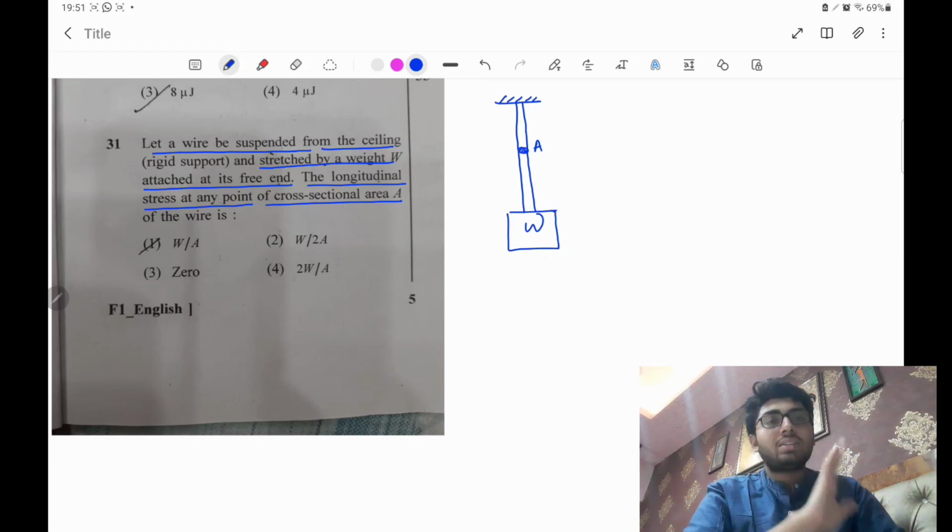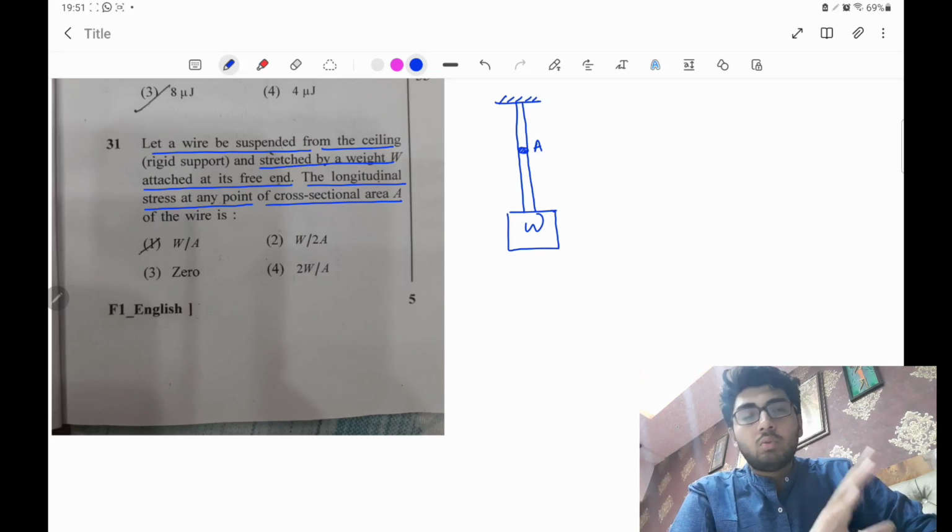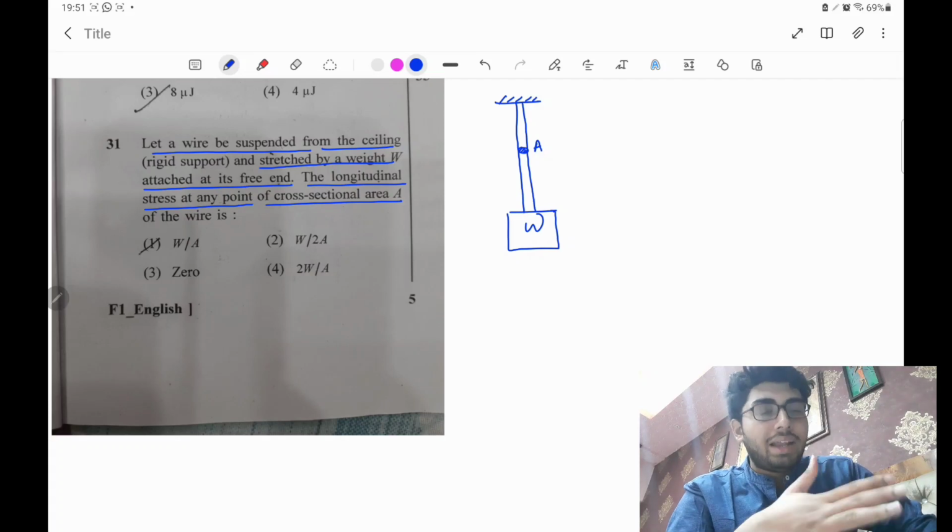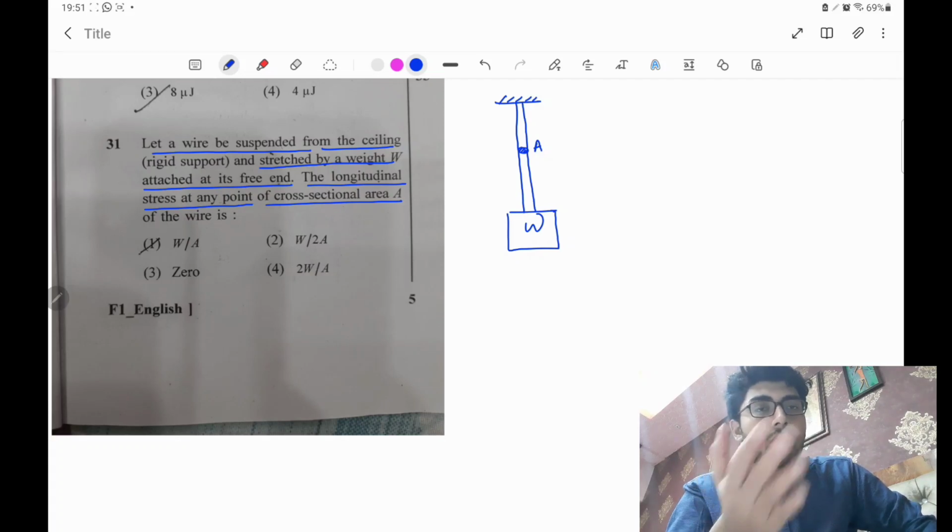You have to understand what stress is. Simply, stress is F by A, which is the restoring force divided by area, or the amount of restoring force per unit area.